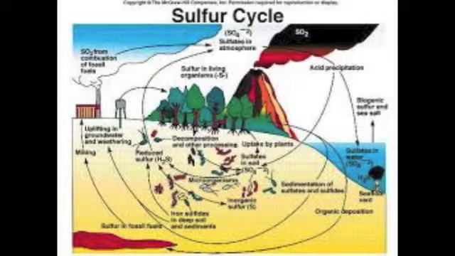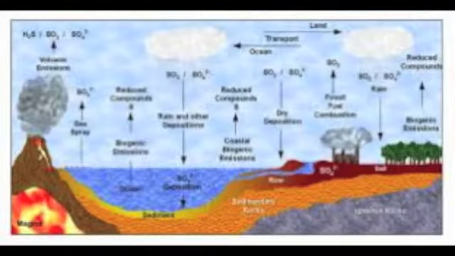The last cycle is the sulfur cycle. Plants obtain sulfur by taking it up when it's dissolved in water, and animals obtain it by consuming the plants. Some sulfur can be found in the atmosphere, but most is found in rocks, salts, or buried in the oceanic sediments. Sulfur can enter the atmosphere by natural ways, including volcanic eruptions, bacterial functions, and the decay of dead organisms. Also, human activity causes sulfur to be put in the atmosphere, such as industrial processes.